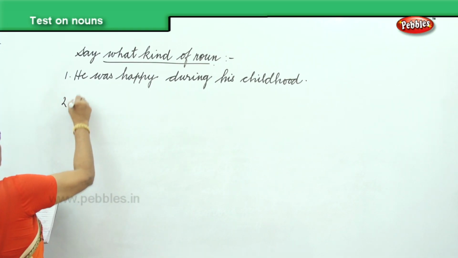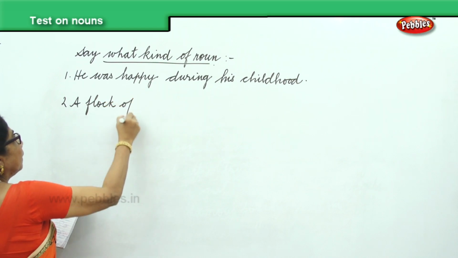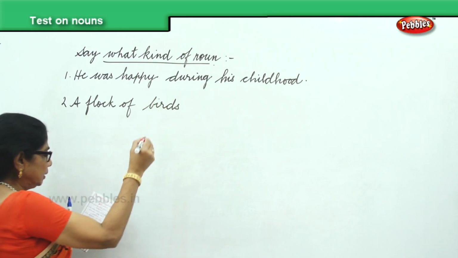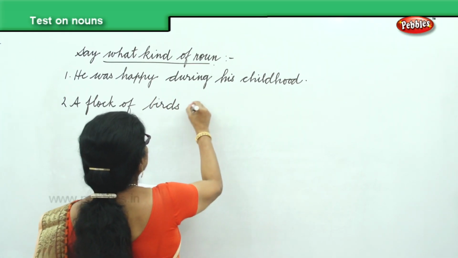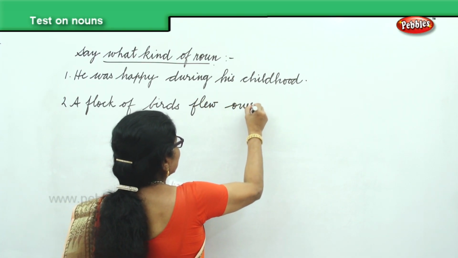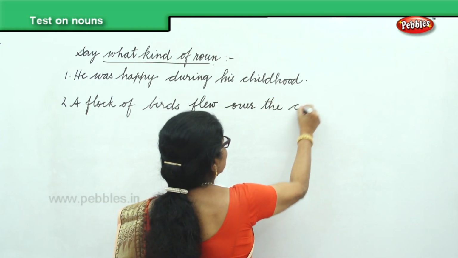Next, a flock of birds flew over the clouds.